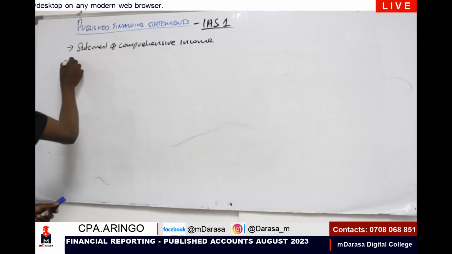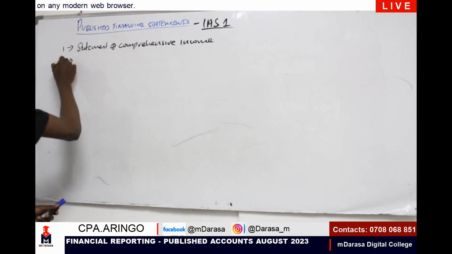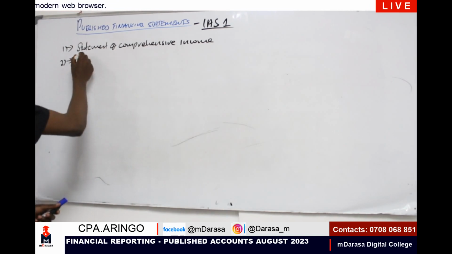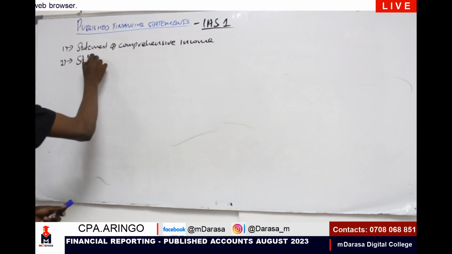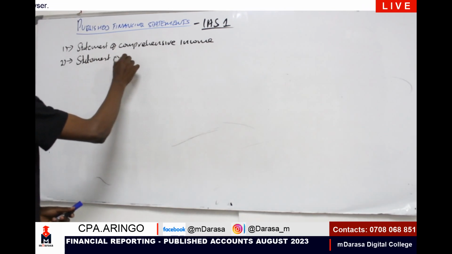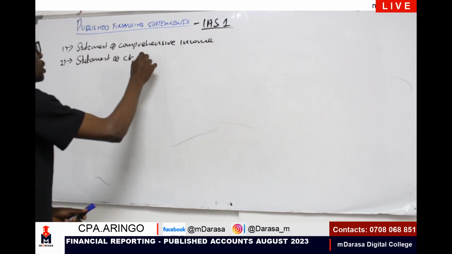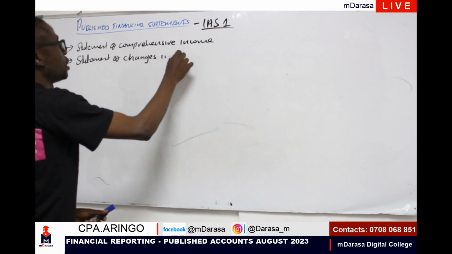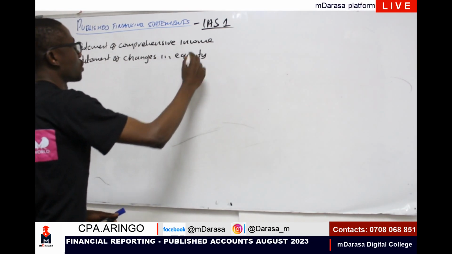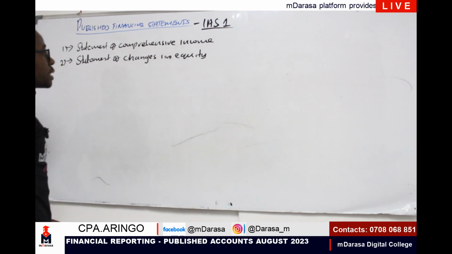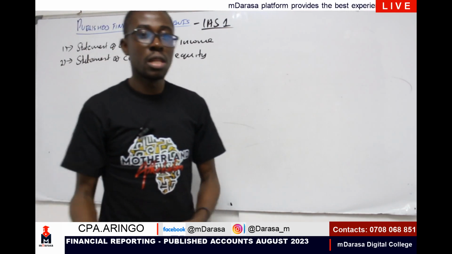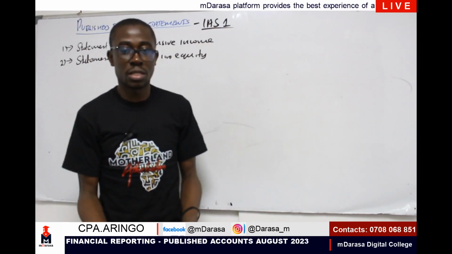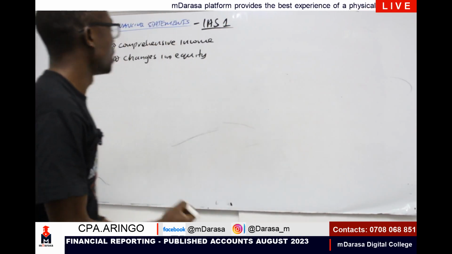Then, number 2, we must be able to present the statement of changes in equity. A statement of changes in equity just shows the movement of shareholders' funds within a particular period, right?